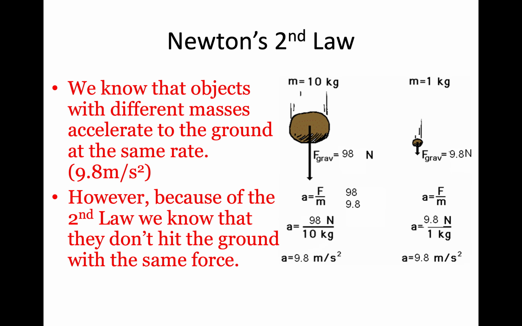So when two objects are falling, and this is kind of trippy for some people, but when two objects are falling, gravity acts on them the same way. So they're both going to accelerate with that acceleration due to gravity, which is 9.8 meters per second squared. But if they have different masses, that means they're going to hit the ground with a different force. They're going to reach the ground at the same time, as long as there's minimal air resistance. As long as there's no air resistance, they will reach the ground at the same time because they have the same acceleration due to gravity.